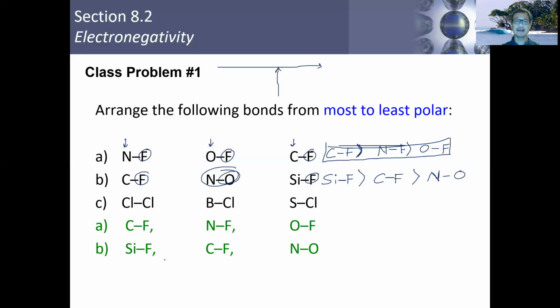Okay. All right, so with the last one, I think it's fairly straightforward and fairly obvious what you have there. Chlorine, chlorine, that's a non-polar bond. That should be your least polar. And with this group here, you would do the same thing. In all of these groupings, chlorine is one of the atoms, and so you look for how far away the other atom is from chlorine. So if you look at this, you would expect boron chlorine to have the greatest electronegativity difference. And then sulfur chlorine, and then finally chlorine chlorine would be nonpolar. Okay? And that's what we have right there.